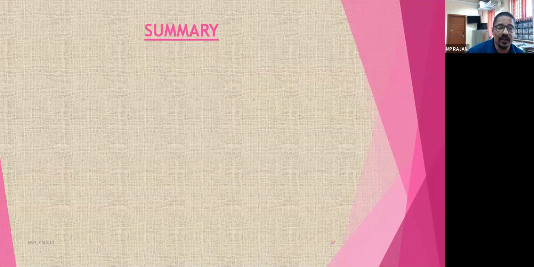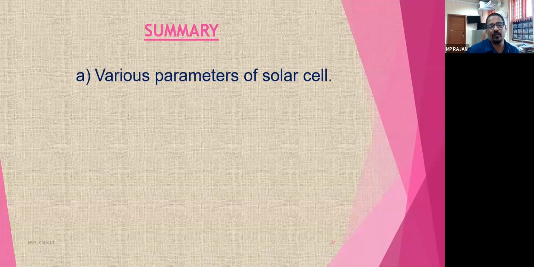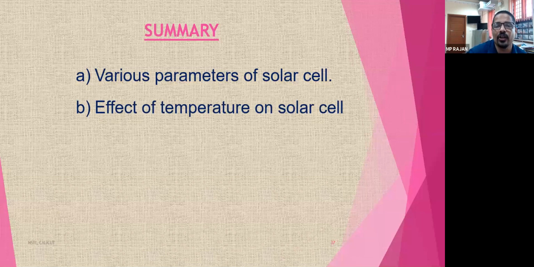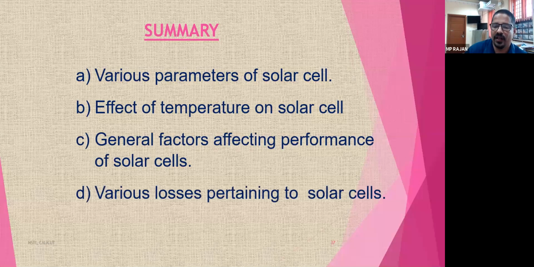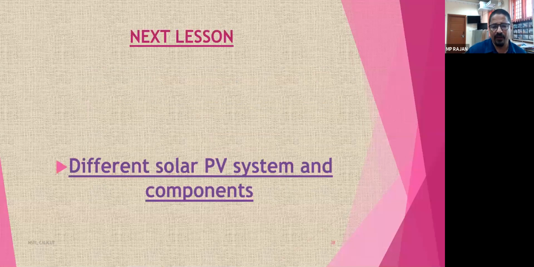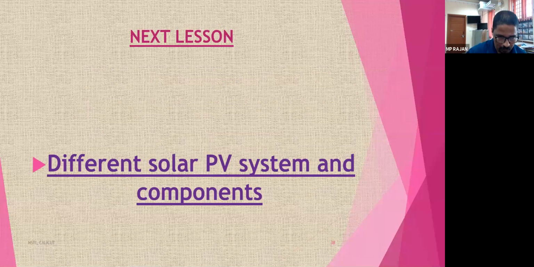So in today's class we have seen various parameters of the solar cell, the effect of temperature on the solar cell, other general factors which affect the performance of the solar cell, and various losses pertaining to the solar cell. These are the things we have discussed today. In the next class we will see different PV systems: off-grid systems, on-grid systems, and their components.